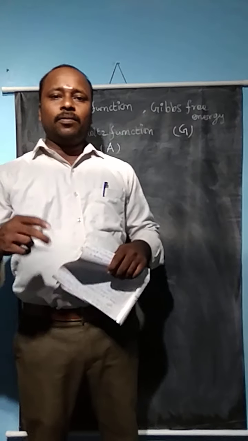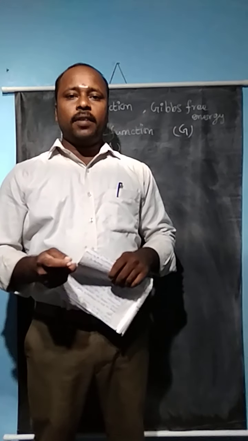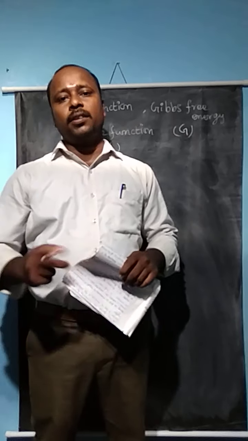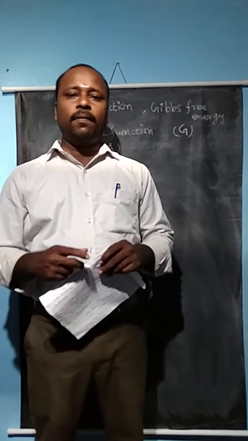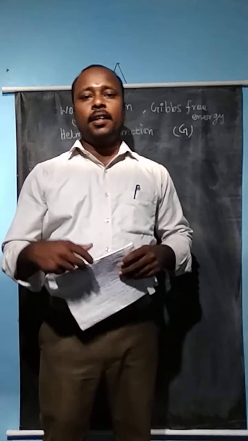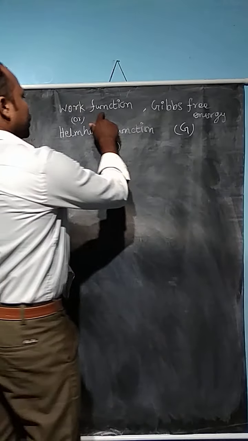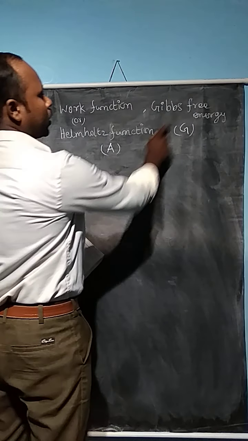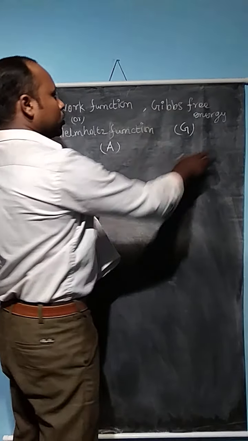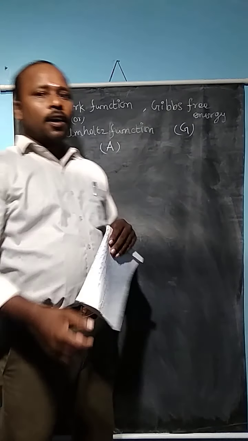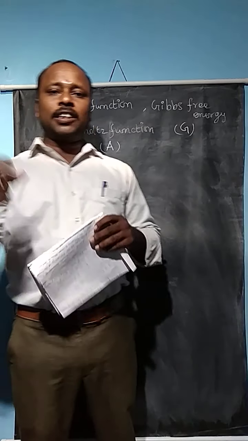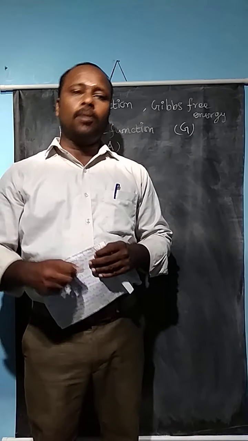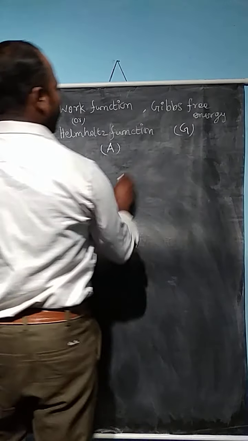But for calculating the entropy, we should include the system and the surroundings. Whenever we calculate the surroundings in addition to the system, it is very difficult to find the value for the surroundings. So we need another state function like the work function A, or Helmholtz function, and the Gibbs free energy G. This function is used to calculate the energy of the system alone. It is actually used to calculate the maximum work done by the system alone. That is a very important concept.